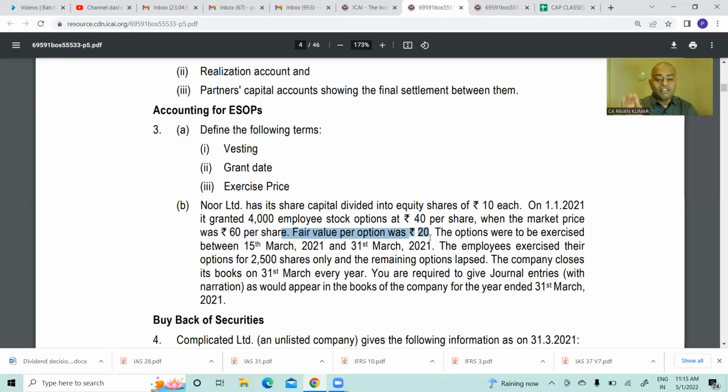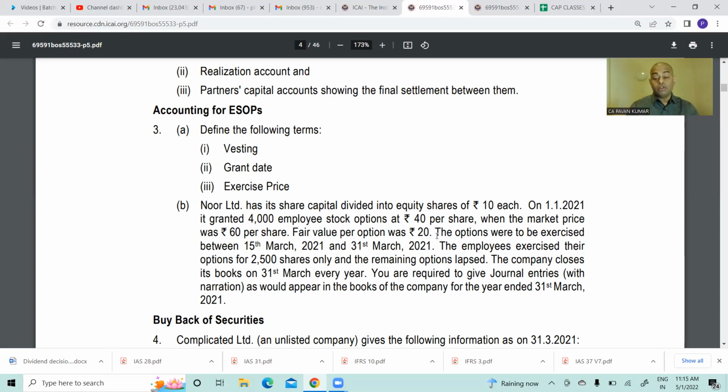Dear ICAI, even if you do not give this line, we know what the fair value of option is. Read ma, next, continue. The options were to be exercised between 15th March 2021 and 31st March 2021. Another important thing I told you in the class: always try to understand whether the whole story is getting completed in the same year or it is spreading into different accounting years.